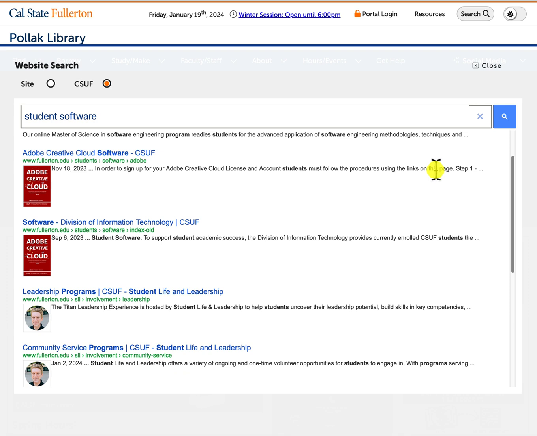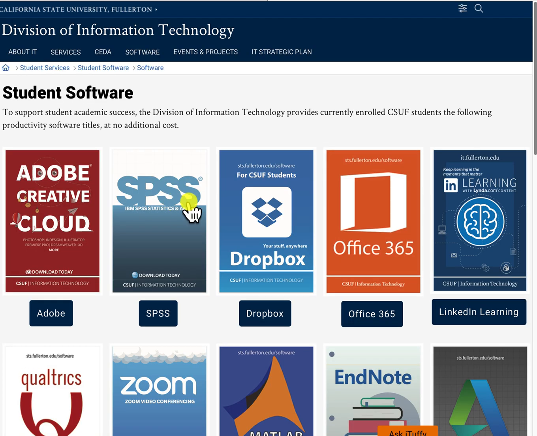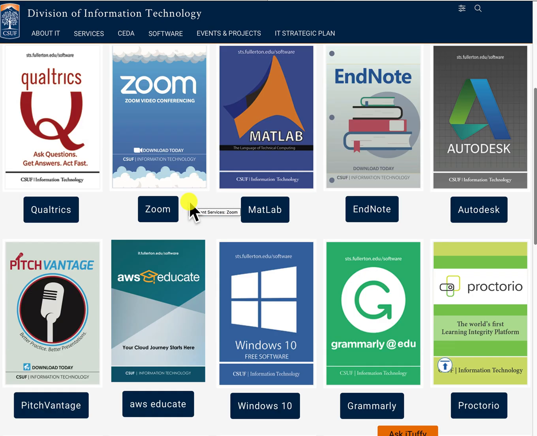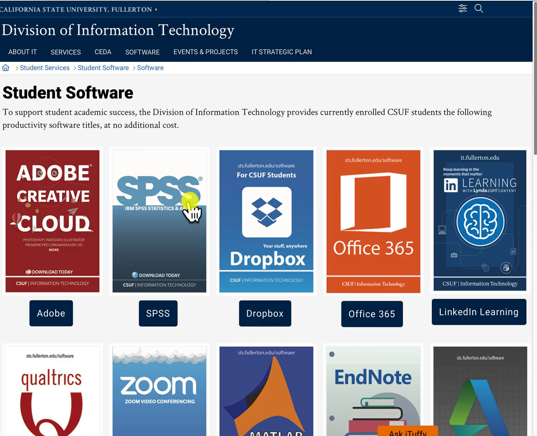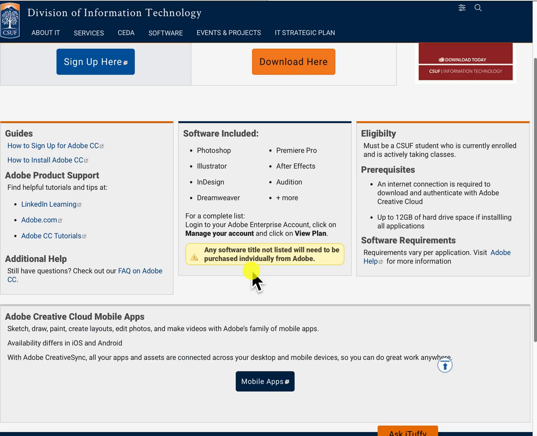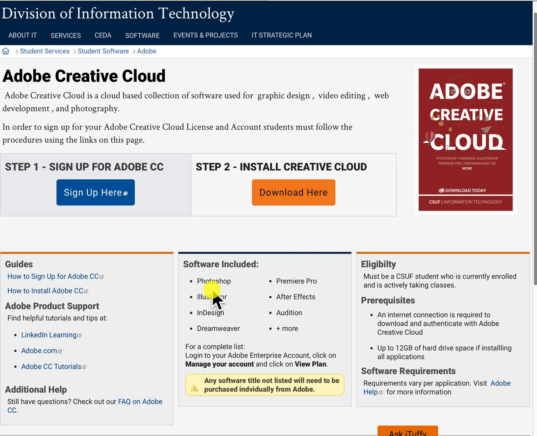Now I'm looking for student software, that is free software available for students. And here I'll see software, Division of Information Technology, student software. Let me just click on this one. So here you'll have all the free software for students to download. For instance, the Adobe Creative Cloud, if you click on here, this will provide you information about the different types of software this software contains. The Adobe Creative Cloud contains Photoshop, Illustrator, InDesign, etc.